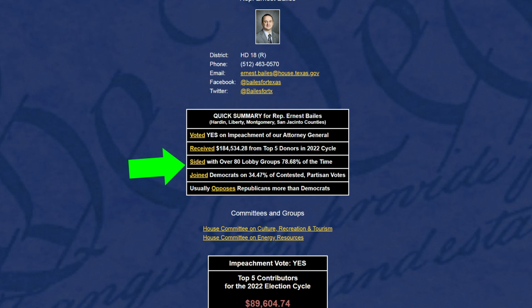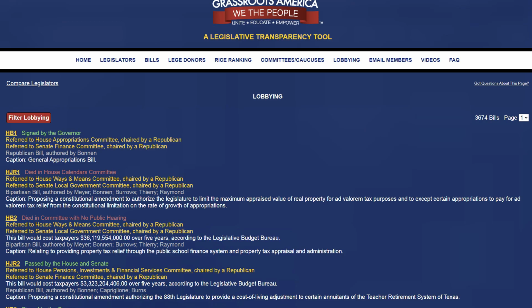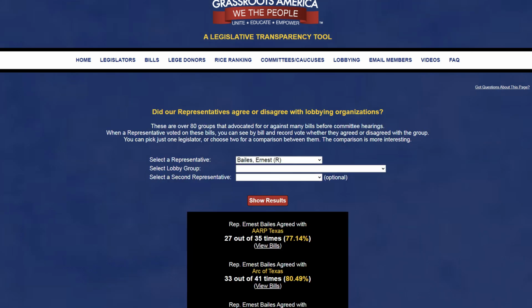There are two ways to get this comparison. It's part of the quick summary that appears on the Legislator page, or you can get to it through the lobbying menu by clicking Compare Legislators at the top of that page. If you go through the Legislator page, then the primary legislator will already be chosen for you. If you go through the lobbying menu, then you will have to choose the legislator for your comparison.